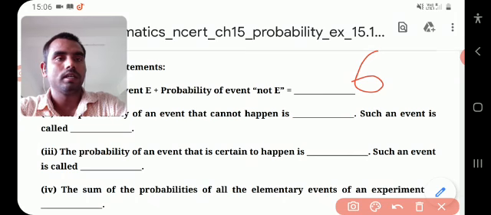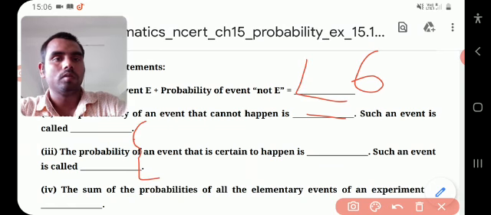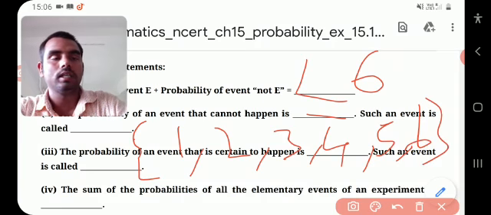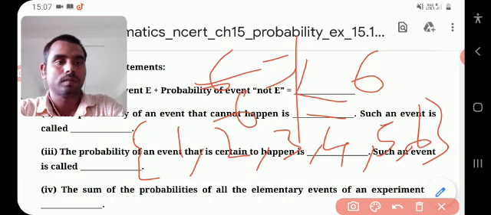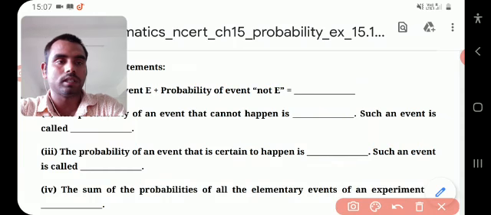So the number will be 1, 2, 3, 4, 5 and 6. These are less than or equal to 6. So total outcomes 6, and how many numbers in the event? 6. So 6 by 6 equals 1. Clear? So such kind of event is known as a sure event.